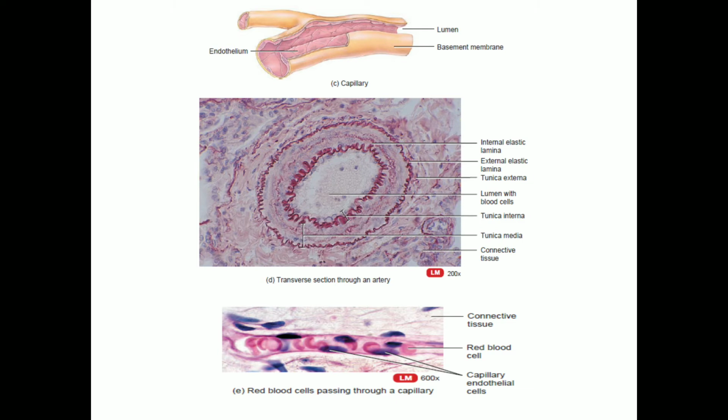They are supported by muscular systems. The muscles contract and relax, which enables the constriction and dilation of the blood vessels. There are other layers also. You can see the tunica interna, tunica media, and tunica externa, and you can see many connective tissues also. The last picture shows the red blood cells passing through the capillary. You know that the capillaries are the smallest blood vessels which transport nutrients to the tissues, to the cells. You can see how the red blood cells squeeze themselves through the capillaries.